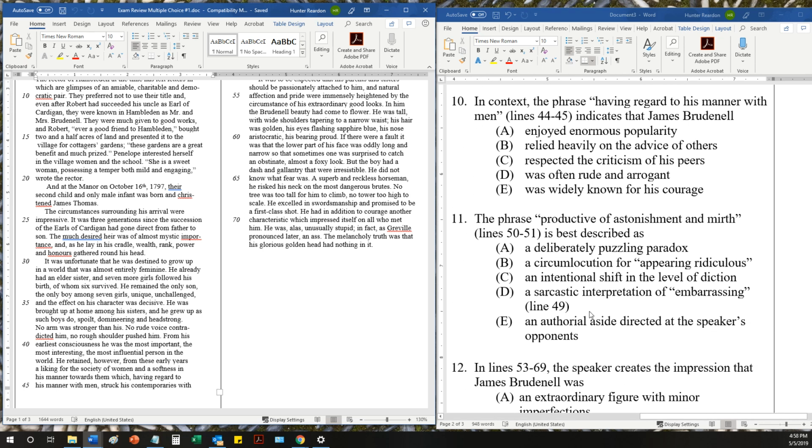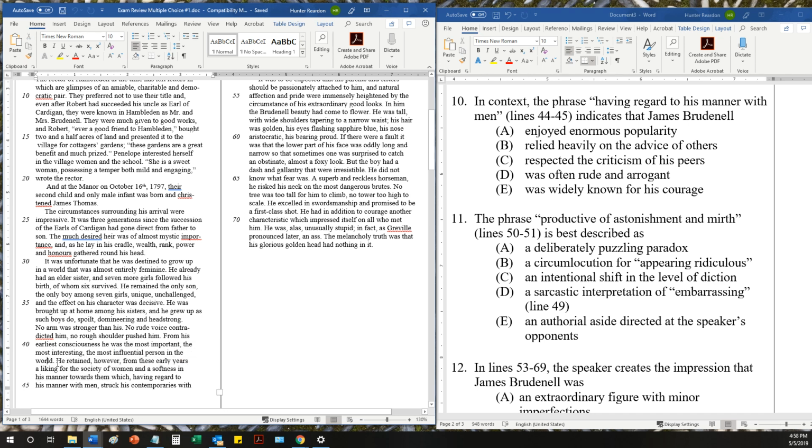Okay. 10. In context, the phrase "having regard to his manner with men," lines 44 to 45, indicates that James Brudenell was one of these things. Well, the one that's correct is definitely D, was often rude and arrogant, right? There's a bit of information left out. We hear that he didn't have any male siblings and that he was spoiled, domineering, and headstrong. No rude voice to contradict him, no arm stronger than his, no rough shoulder pushed him. He was the most important, most interesting, most influential person in the world. And then we learn about how he interacts with women.